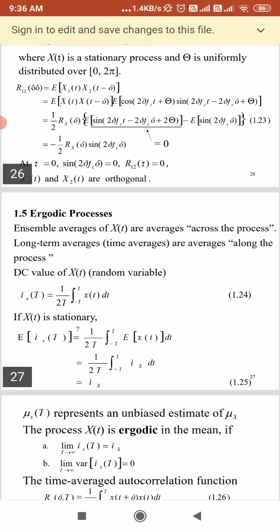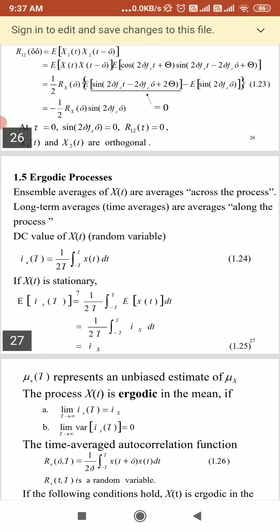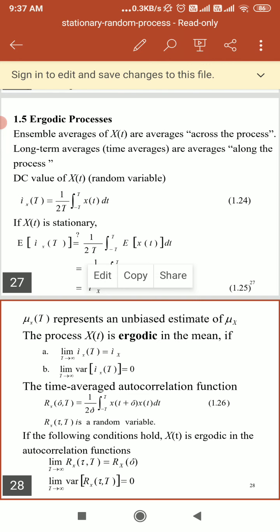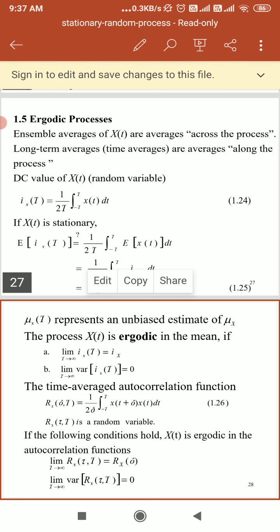Now the ergodic process. If we take the simple averages of the random process x(t), that is, the average across the process, we can take the long-term average, or averages along the process. Here we can calculate the DC value of x(t), the random variable, as 1/2T times the integral from minus T to T of x(t) dt, and if x(t) is stationary, we can calculate its expectation as 1/2T times the integral from minus T to T of E of x(t) dt.